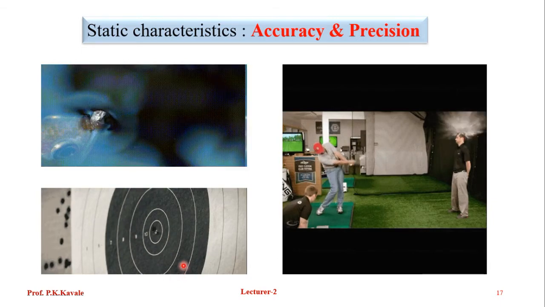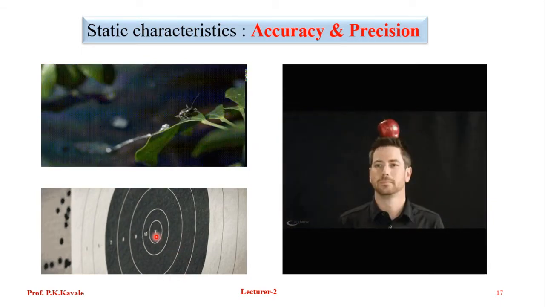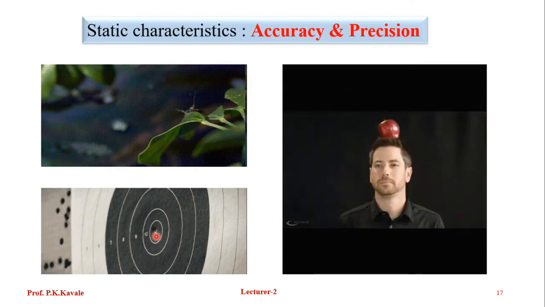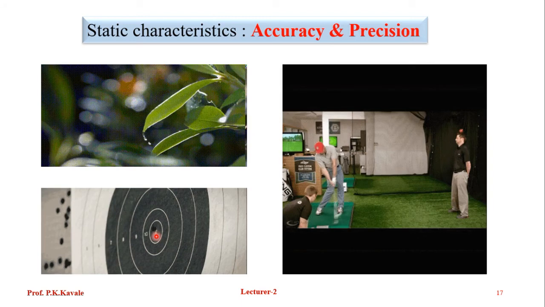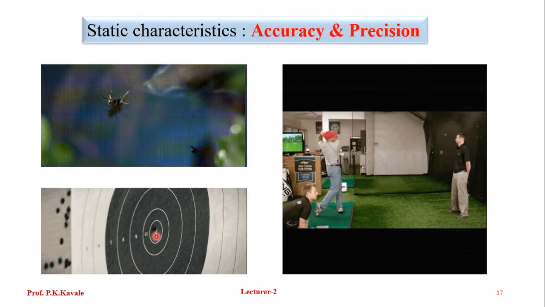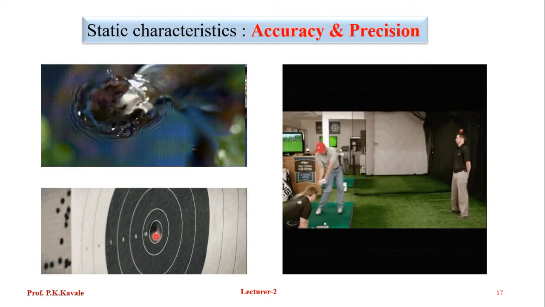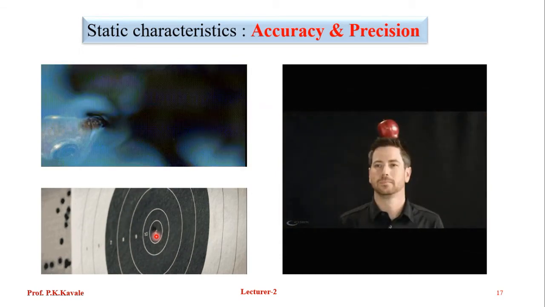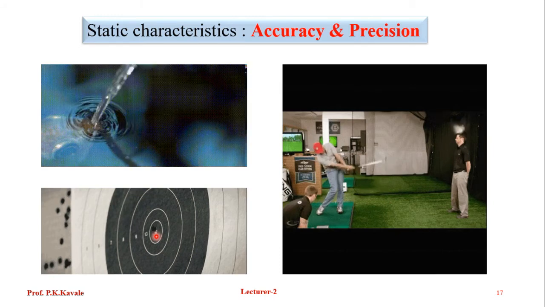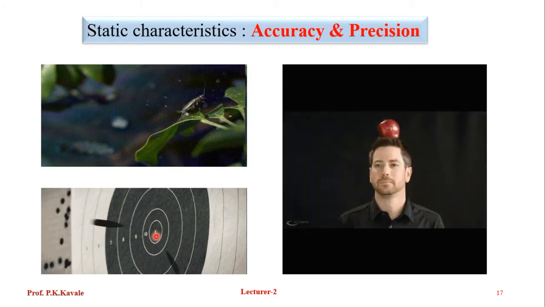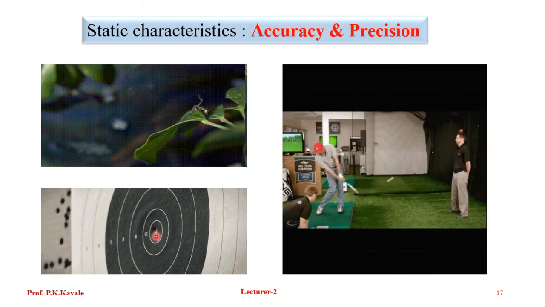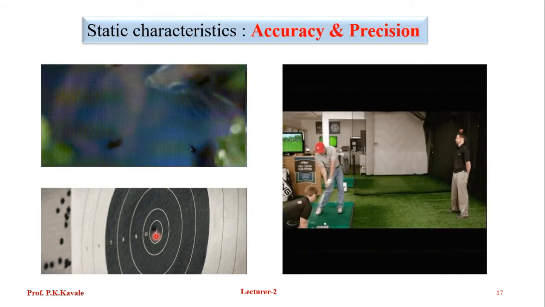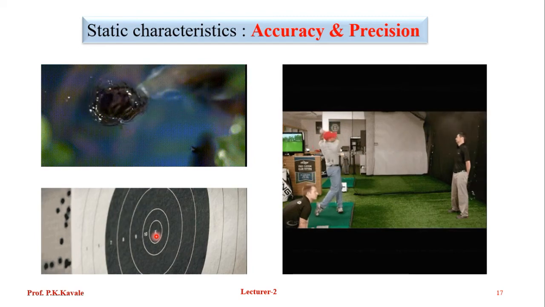Second one, a bullet is hitting the bullseye. What is this an example of? This is an example of accuracy. Next one, a golf ball is hit. See what accuracy and precision there is. Accuracy is more. If something goes wrong, what will happen? Just imagine. Yes, I think everybody understood this concept.